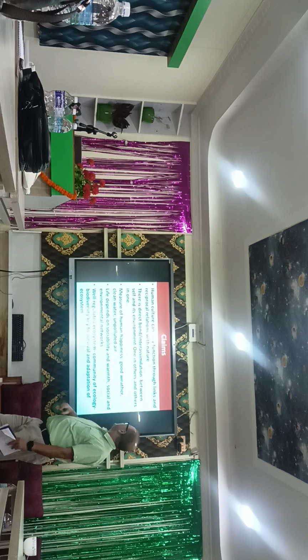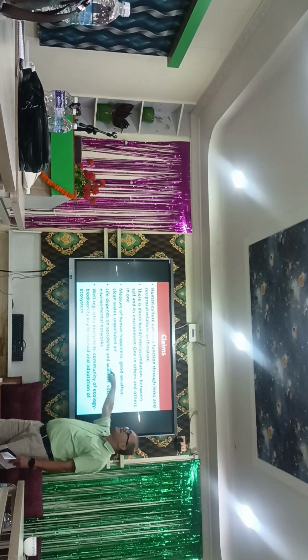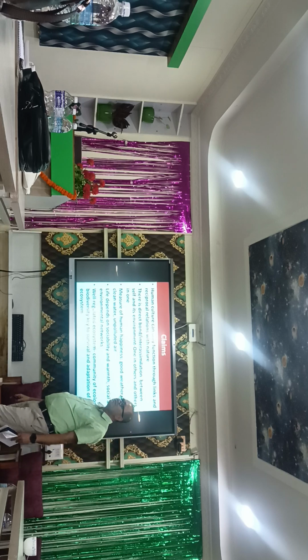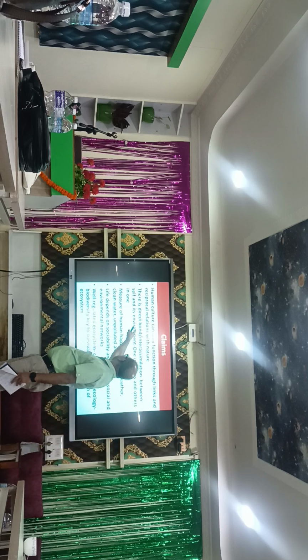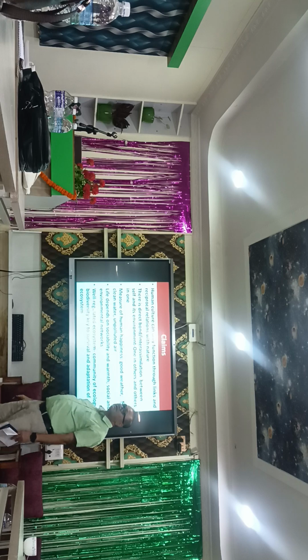Now see, this poem has these claims. If you read the poem, the poet tries to justify these claims. First, human culture can only function through links and reciprocal relations with nature.